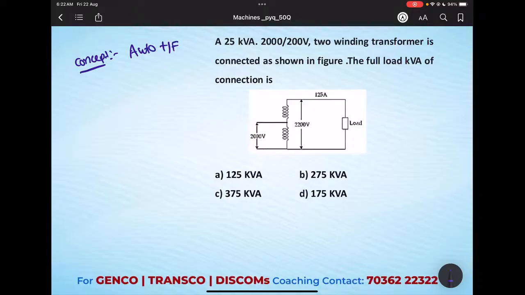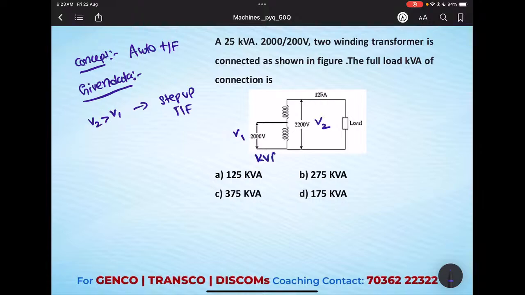If you see the given data, they have given the circuit diagram. From the second circuit diagram, this is V2, this is V1. So V2 is greater than V1, so it is a step up transformer. One thing we need to understand: in a transformer, kVA in primary is equal to kVA in secondary. This thing you should not forget. This is common.